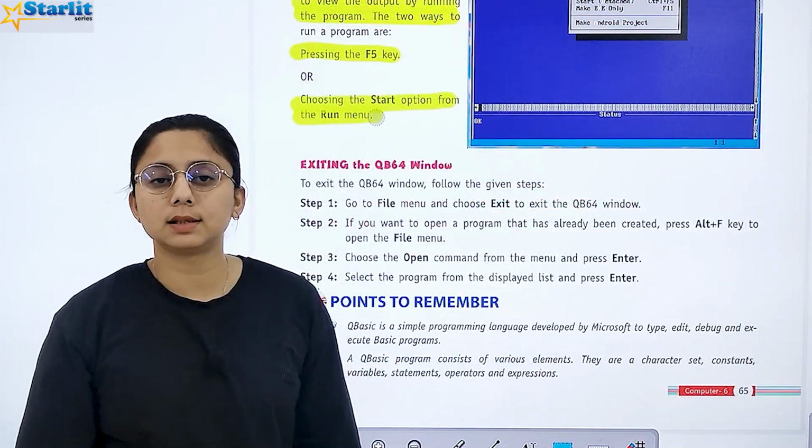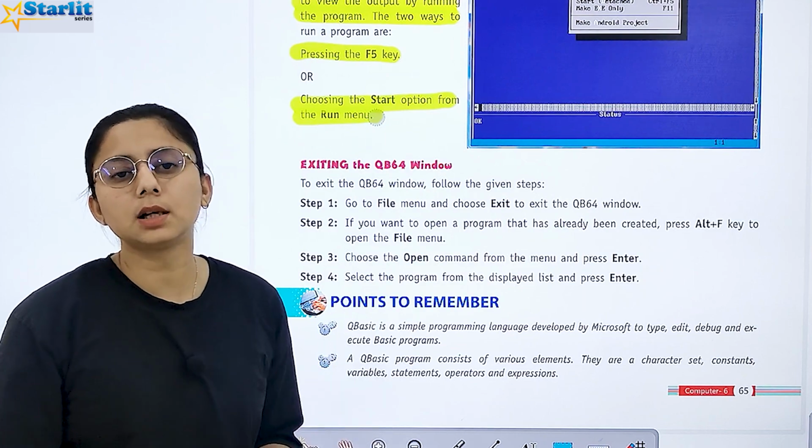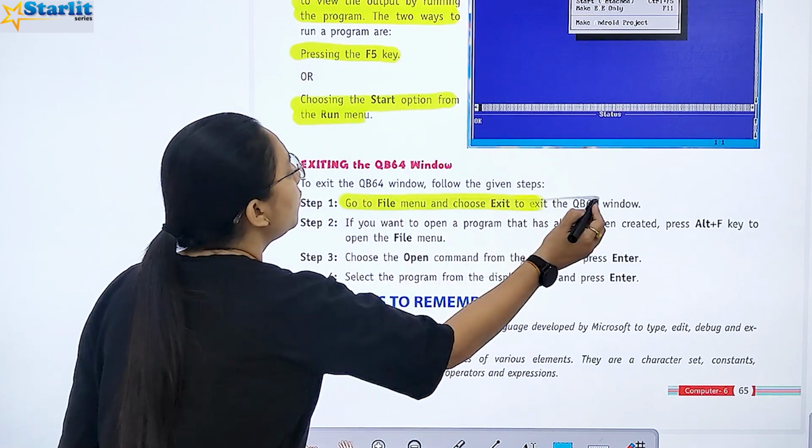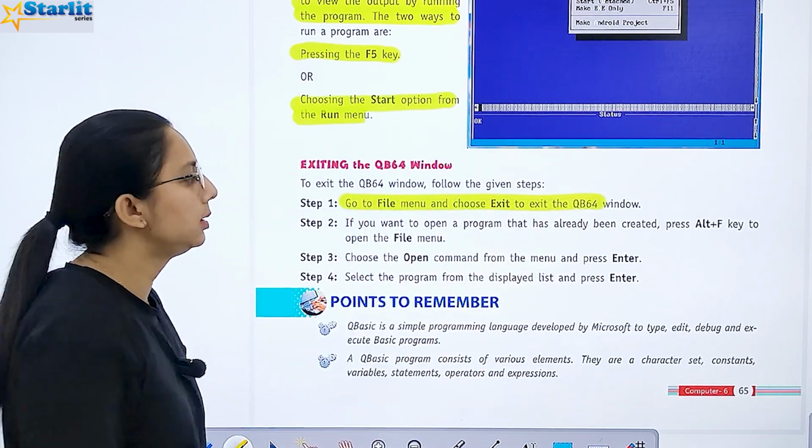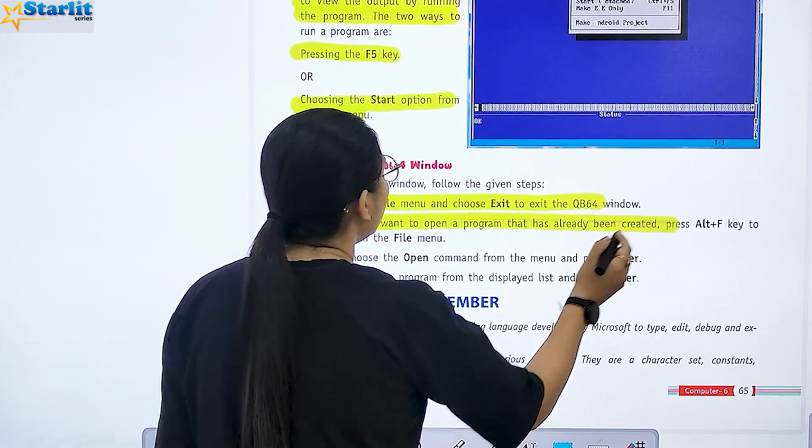Now you want to exit. We want to exit the QB64 window. So go to the File menu and choose Exit to exit the QB64 window.